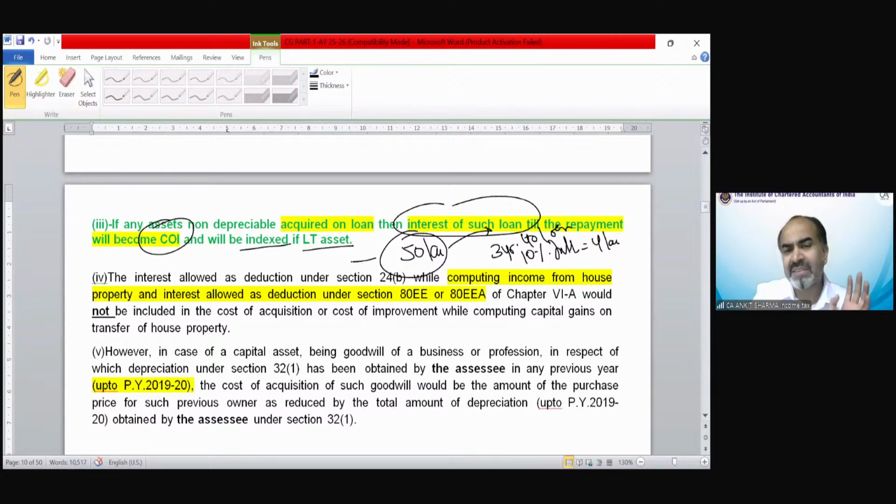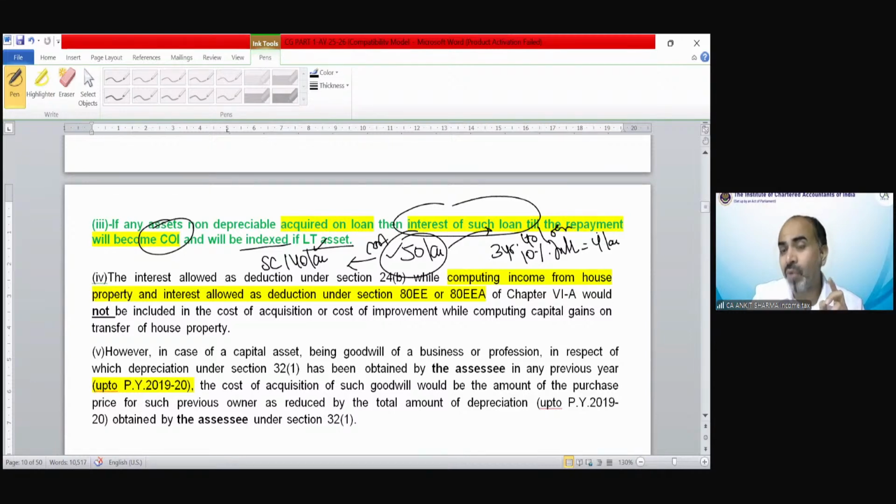Now, after 5, 6, or 10 years, you sold this property for 140 lakh. So what will happen? Sale consideration would be 140 lakh. 50 lakh, we will do the indexation if it has been transferred on or after 31st of July, if it is an immobile property in the name of an individual or HUF. 50 lakh would be indexed as the cost of acquisition.